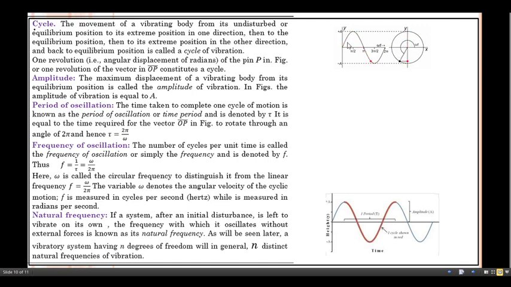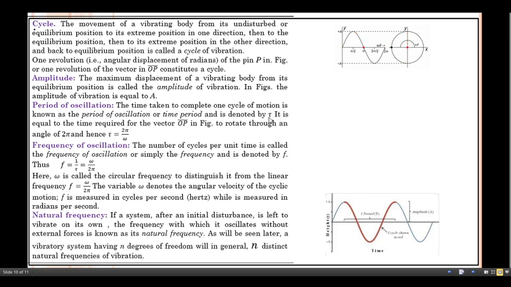So what's about the amplitude? Amplitude is nothing but the maximum displacement of the vibrating body from its equilibrium position, called the amplitude of vibration. This is known as amplitude of vibration. So what's about the period of oscillation? The time taken to complete one cycle of the motion is known as period of oscillation or time period.